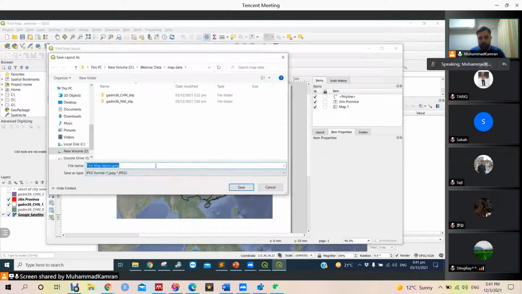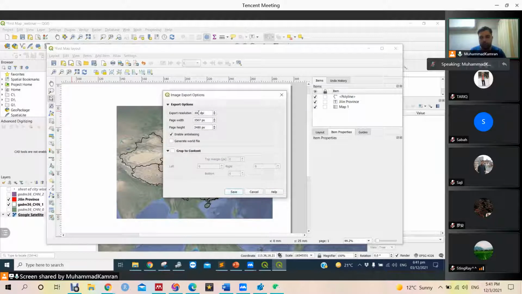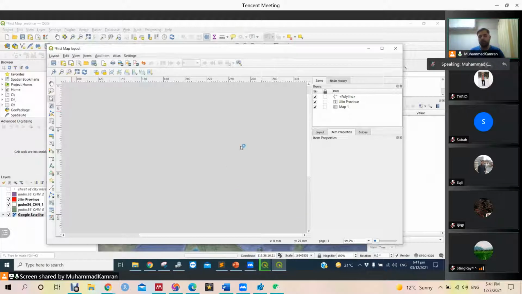So this is the Jilin map inset. We save it in high quality, around 500, because we have raster data inside.